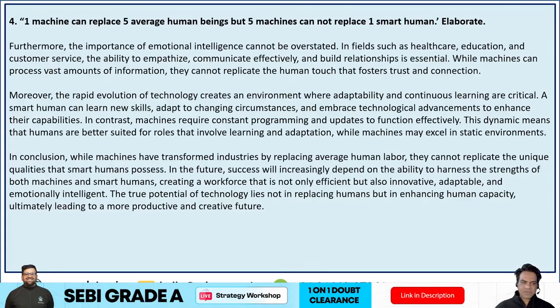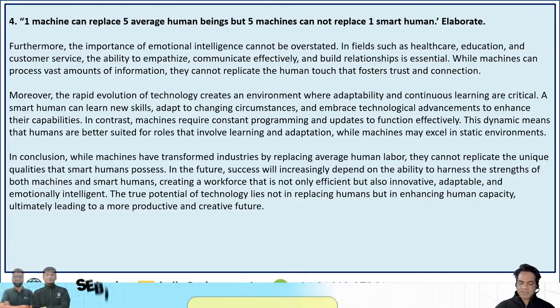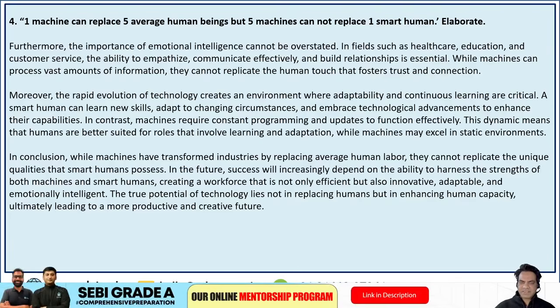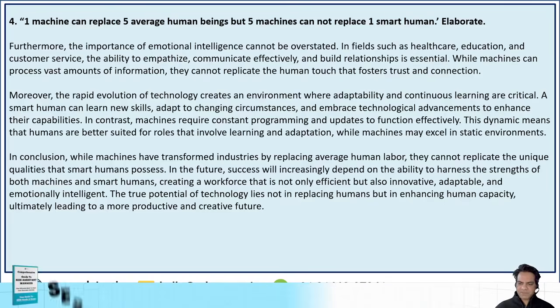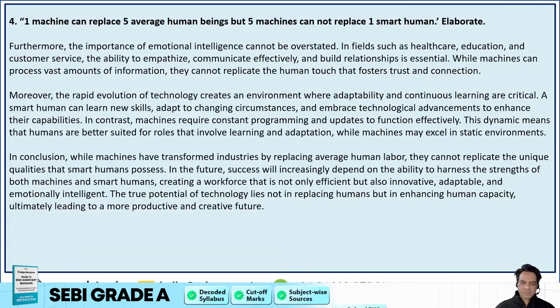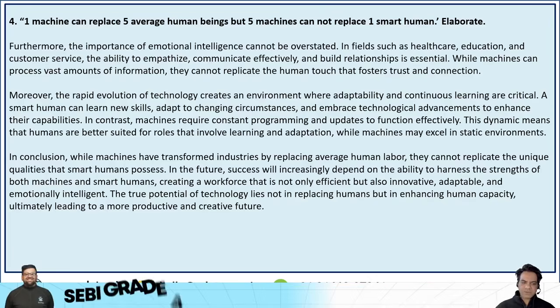So, in conclusion, there should be a balanced answer, guys, a diplomatic answer in the end. While machines have transformed industries by replacing average human labor, they cannot replicate the unique qualities that smart humans possess. In the future, success will increasingly depend on the ability to harness the strengths of both machines and smart humans, creating a workforce that is not only efficient but also innovative, adaptable, and emotionally intelligent. The true potential of technology lies not in replacing humans but in enhancing human capacity, ultimately leading to a more productive and creative future.